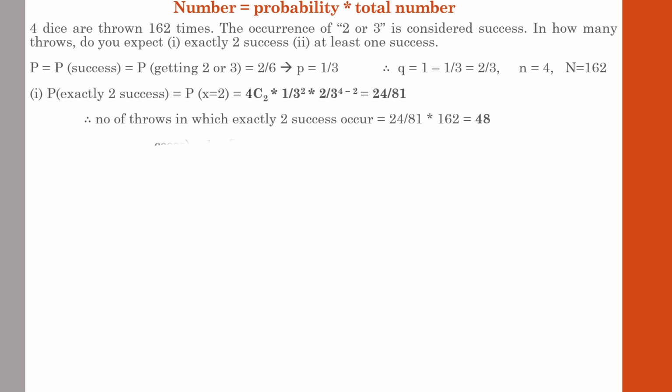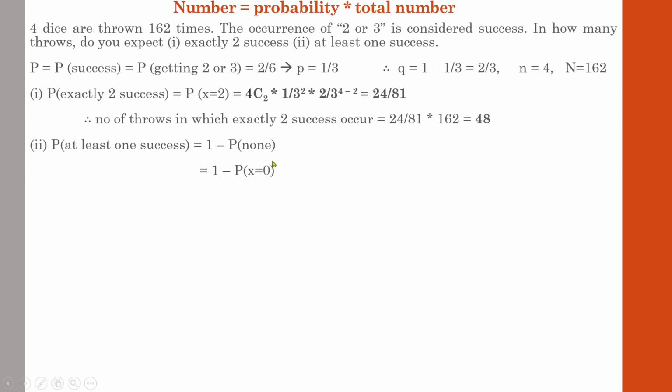Let us go to the next one. What is the probability of at least one success? We all know how to find the probability when you are asked this kind of question: at least one, at most one, exactly one, likewise. Whenever you are asked to find the probability of at least one, whatever the event, you need to use 1 minus p of none. We all know what is meant by p of none. The value of x will be 0, so it will be 1 minus p of x equal to 0.